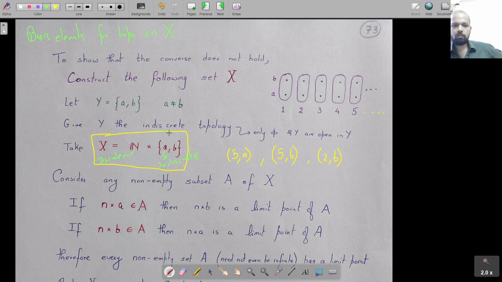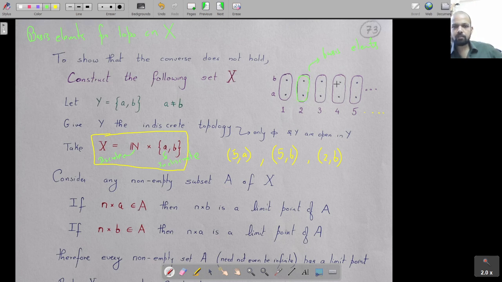So the only basis element here is the whole set, and here we have singletons. So you will have singleton cross whole set. What I have circled here are actually all the basis elements for the topology of X. These circled ones are your basis elements.